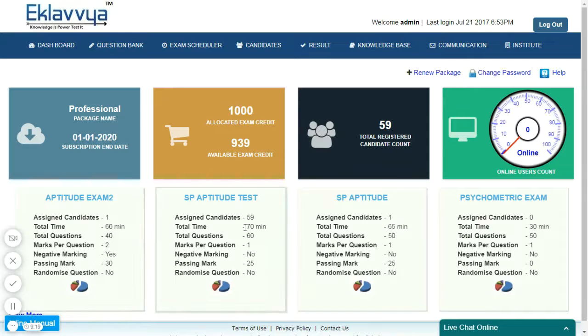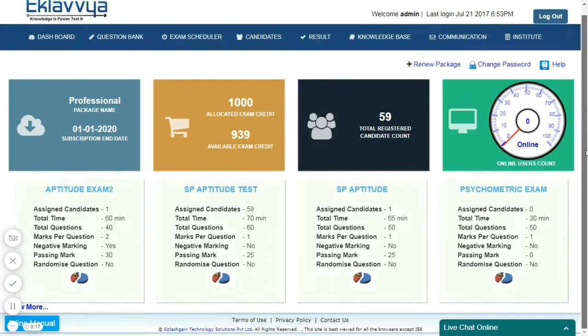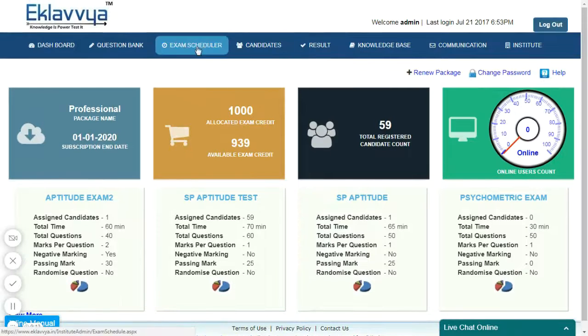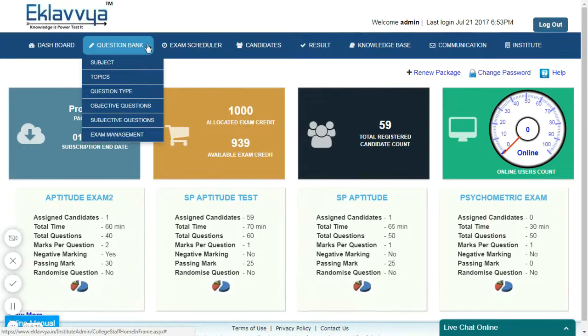It gets auto-updated as the number of active users increases or decreases. You can also check the total number of registered users of the system. Apart from those details, you can see details of each exam along with its analytics. Let us start with the menu option question bank. As you can see, it has sub-menu items of subject, topic, question type, objective questions, etc.